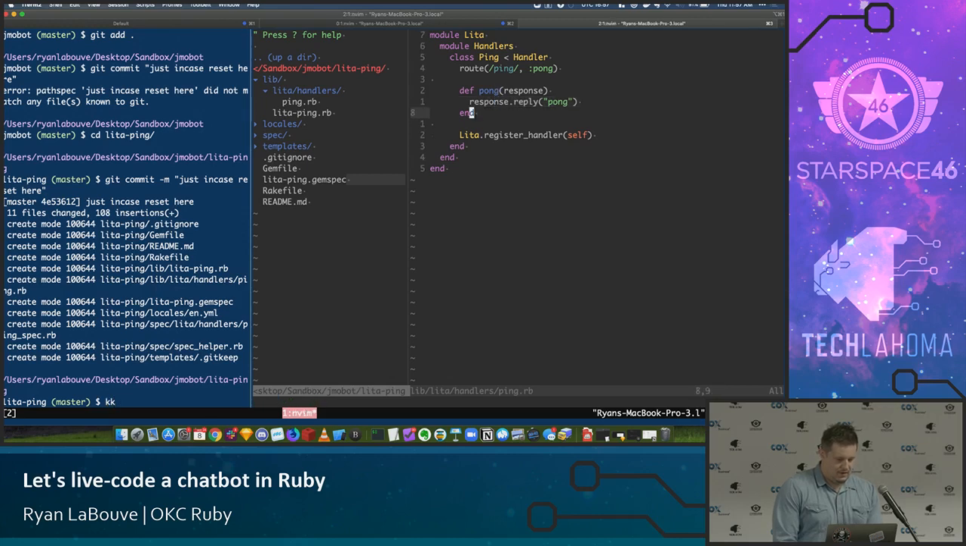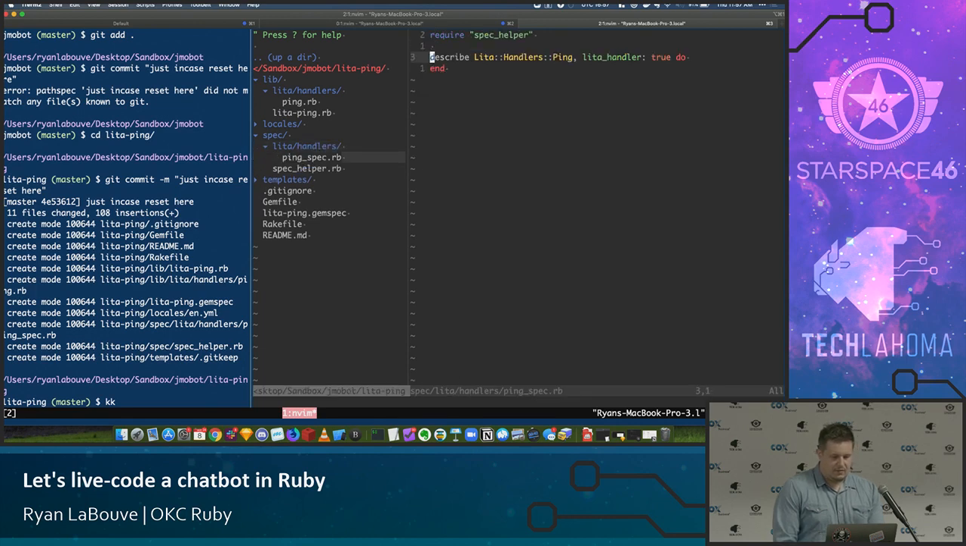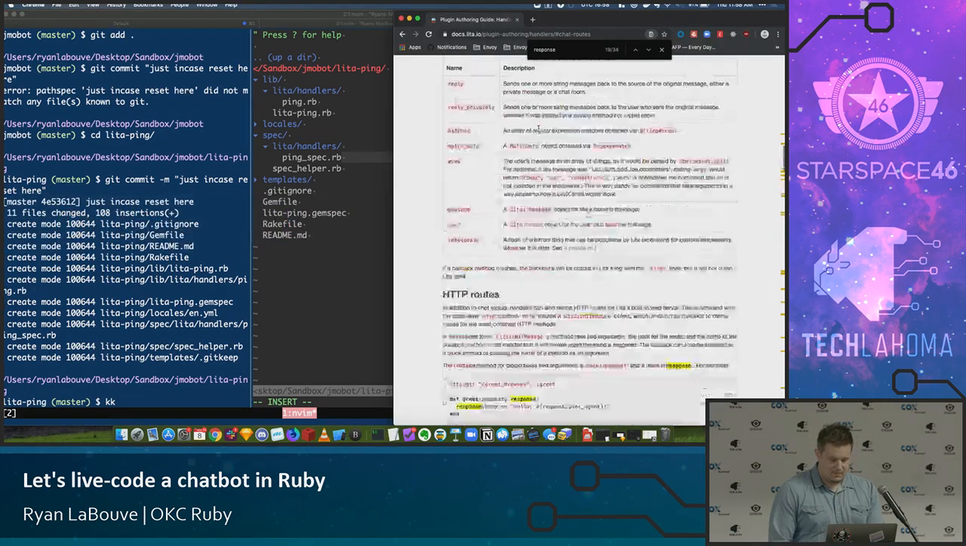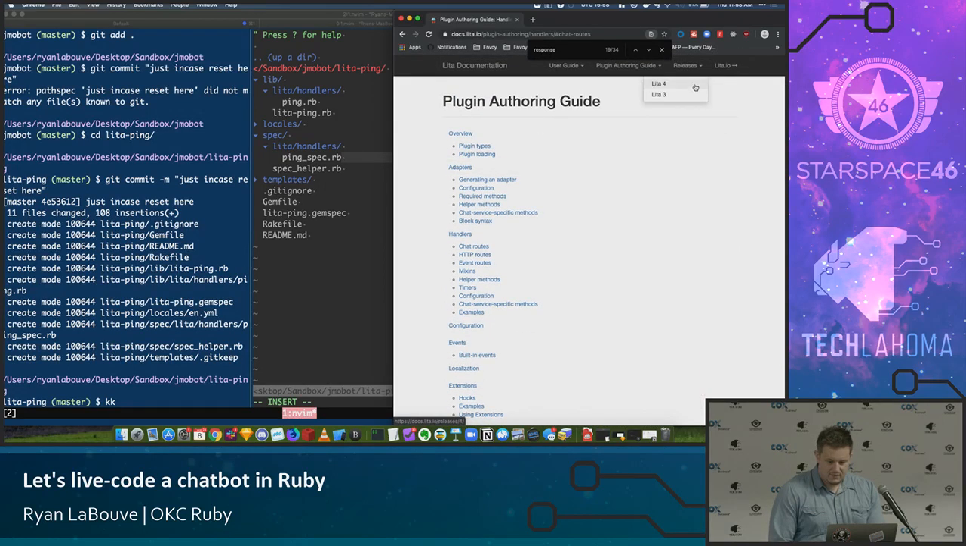So in our specs, if we take a look, so ping spec, great, context, when we pinging. What I want to do is something like, let's actually just look at the docs, I can't remember. So back to the docs, testing route.